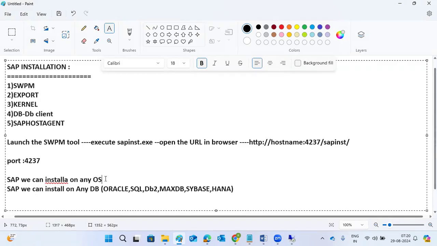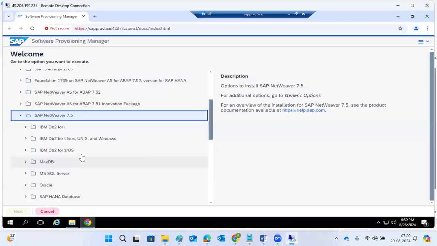Any operating system, either Windows or non-Windows operating systems. So we can install on any Windows or non-Windows operating system, and you can choose any database here.